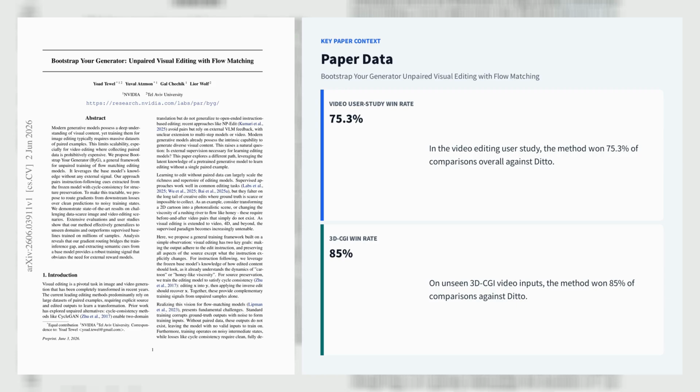Let's explore the first paper, Bootstrap Your Generator, Unpaired Visual Editing with Flow Matching. Bootstrap Your Generator, from NVIDIA and Tel Aviv University authors, Yoad Tuel, Yuval Atzmon, Gal Chechik, and Lior Wolf, proposes an unpaired training framework for flow matching visual editing that needs no source, target image pairs, and no external reward model. The key idea is to fine-tune a pre-trained text-to-image or text-to-video generator using only source captions, target captions, and